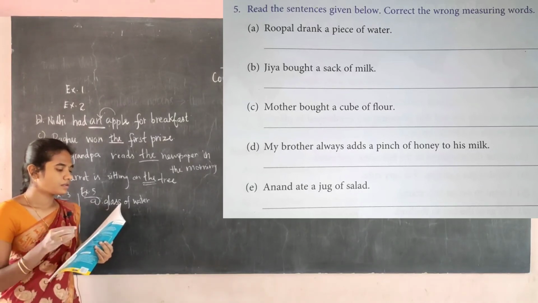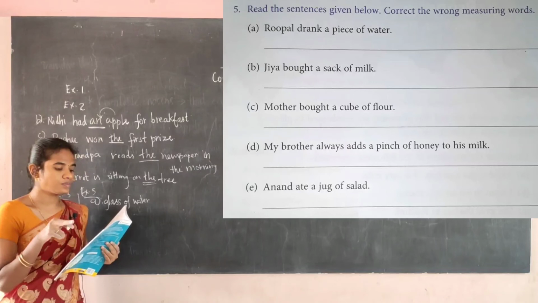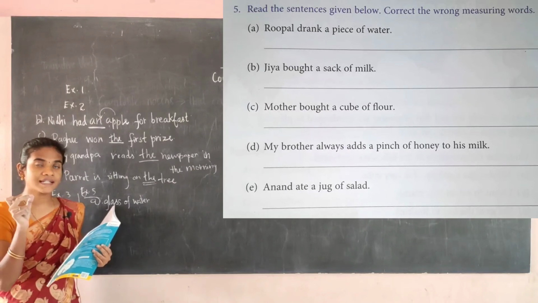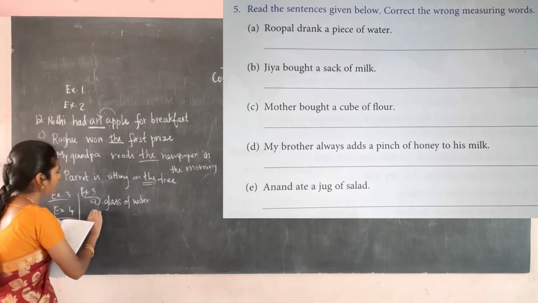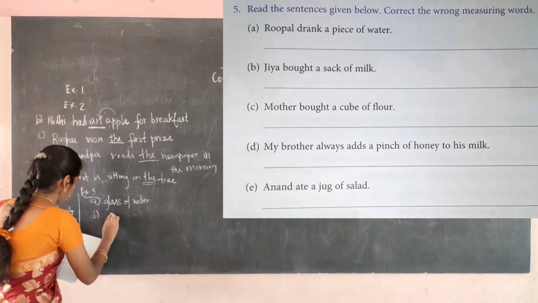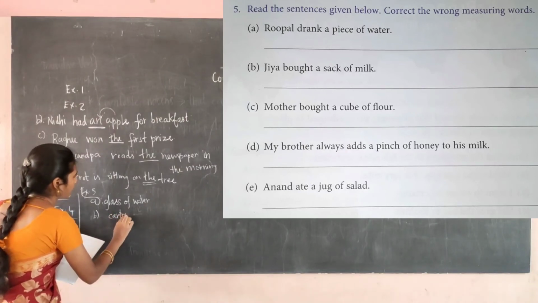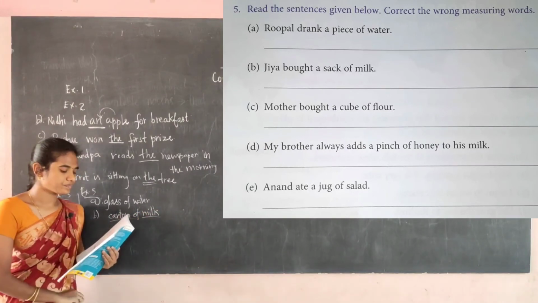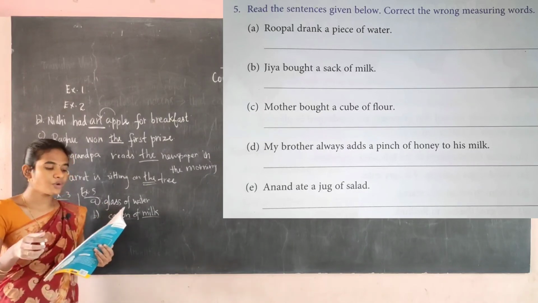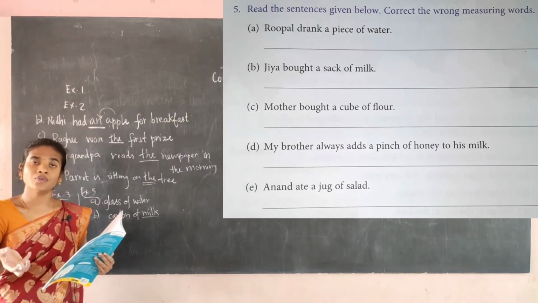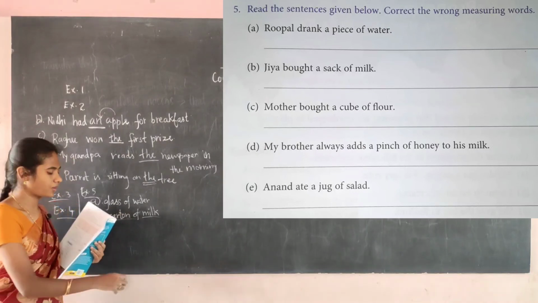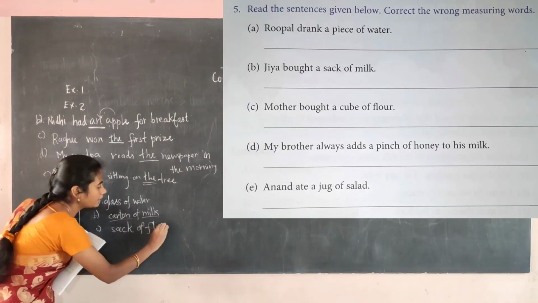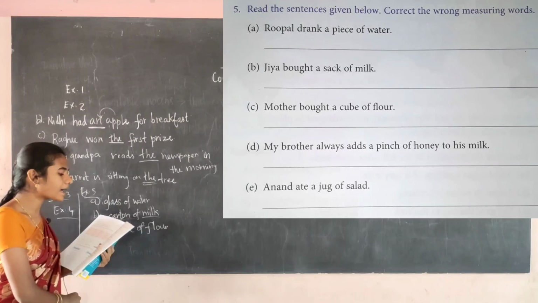Then B, Jia bought a sack of milk. So for the milk, how will we use the measure words? We will be using the measure word carton, a carton of milk, okay? Carton of milk, like this only you will use. For the milk, you have to use carton. Then C, mother bought a cube of flour. We won't say a cube of flour. How will we say? We will say sack of flour, okay? You have to write it in a full sentence. Mother bought a sack of flour.